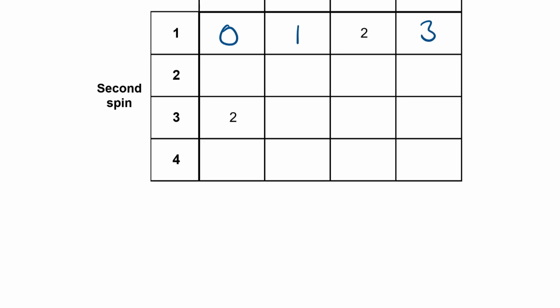If I got 1 in the first spin and 2 in the second spin, then 2 subtract 1 is also 1. 2 subtract 2 is 0. 3 subtract 2 is 1, and 4 subtract 2 is 2. And I can just fill out the rest of the table in the same way. So 3 subtract 2 is 1, 3 subtract 3 is 0, 4 subtract 3 is 1, 4 subtract 1 is 3, 4 subtract 2 is 2, 4 subtract 3 is 1, and 4 subtract 4 is 0.